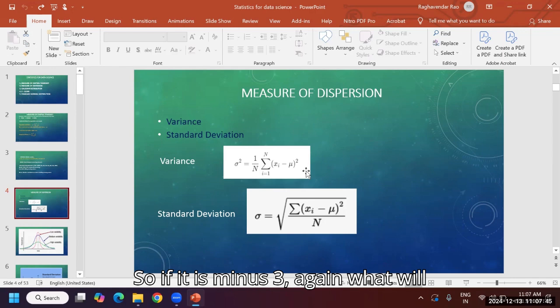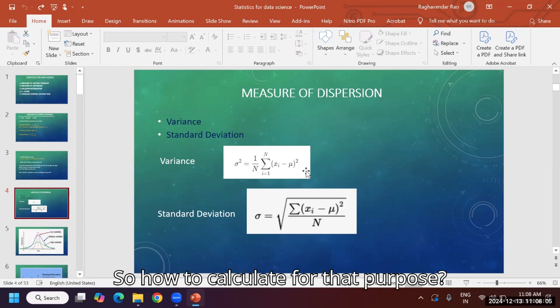So if it is minus 3, again what will happen here? 5 minus 8 here and 11 minus 8. 11 minus 8, what is it? Plus 3. Plus 3 and minus 3 will cancel. Finally nothing will be there.